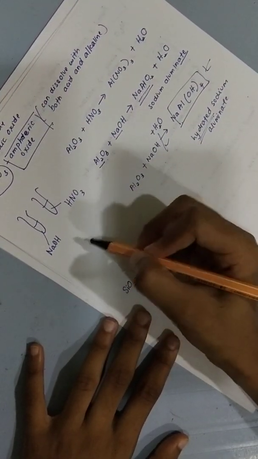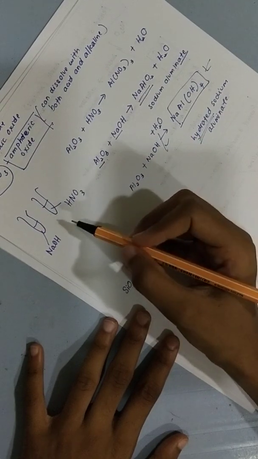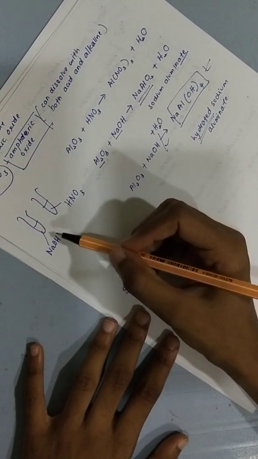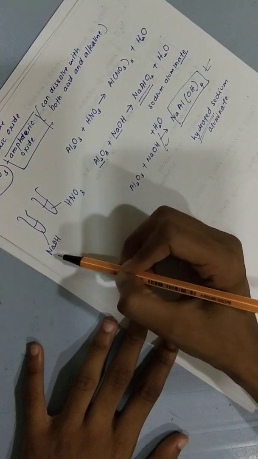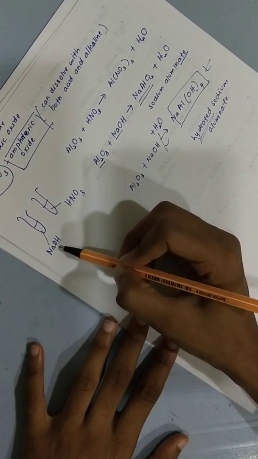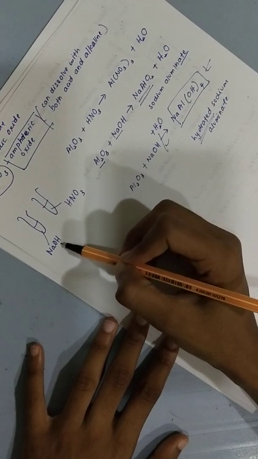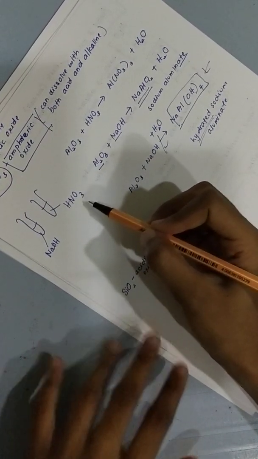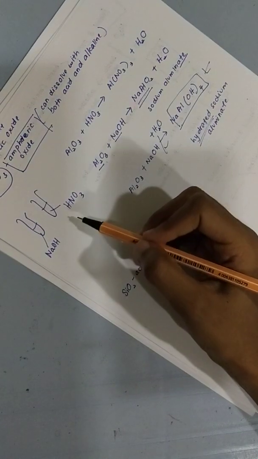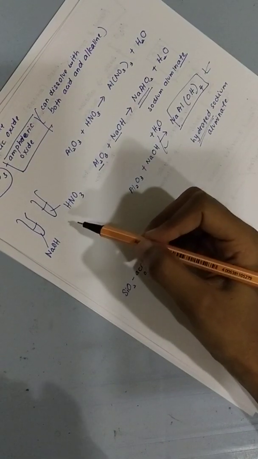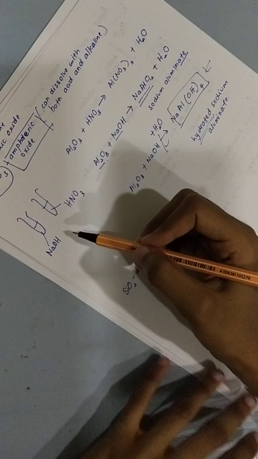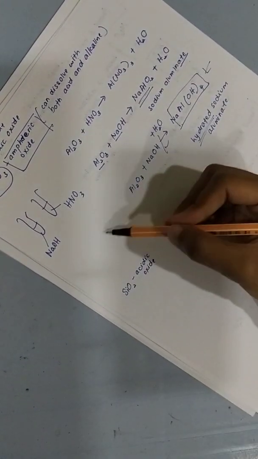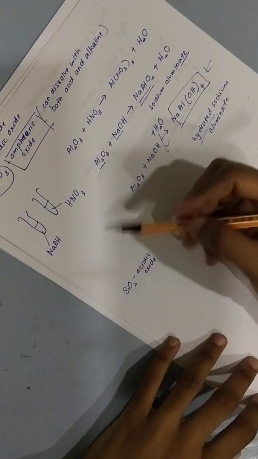In my reaction number 2, when I'm reacting with either acid or base, I realize that it dissolves in sodium hydroxide, so meaning it is reacting with sodium hydroxide. But when I try to dissolve it in nitric acid, it cannot dissolve. So what does it mean? It's an acidic oxide. Always remember, it's the opposite reaction. It's not the same, it's the opposite.